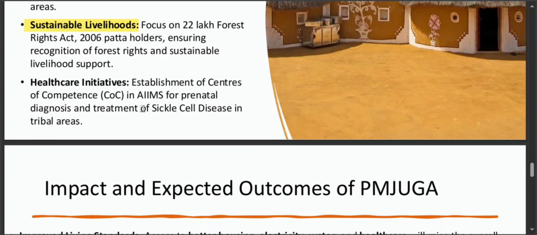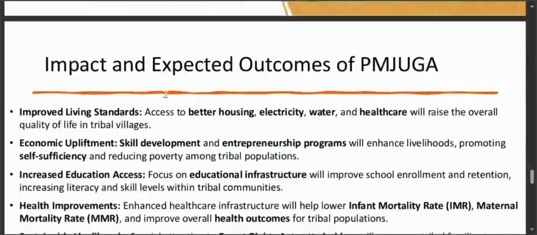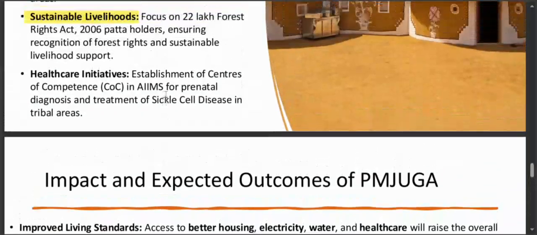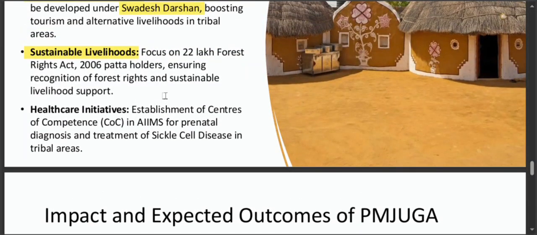Lastly, let's discuss the healthcare initiatives. Under this scheme, there will be establishment of healthcare centers as well. Centers of competence aim to enhance prenatal diagnosis and treatment for sickle cell diseases in tribal areas.